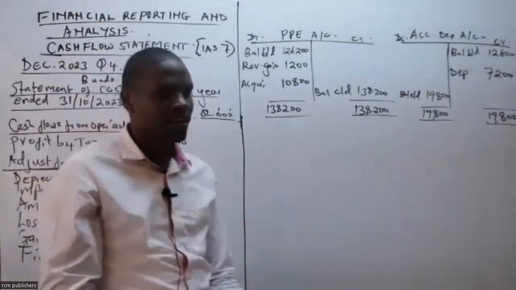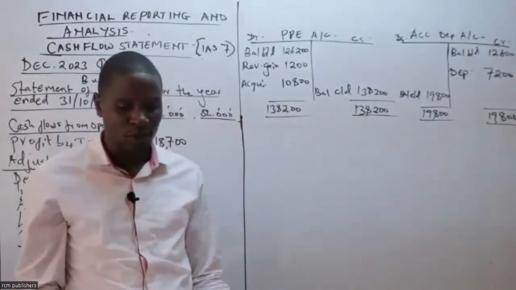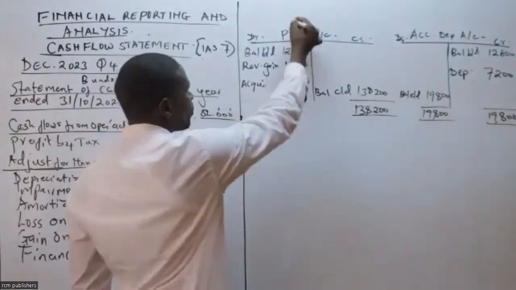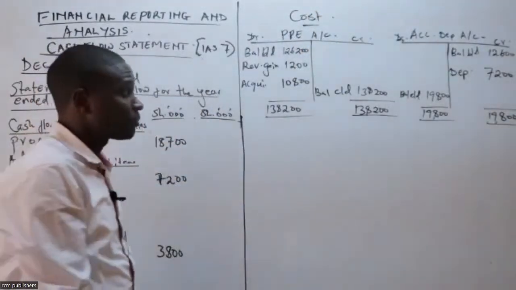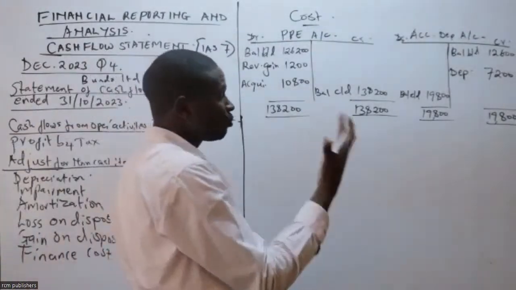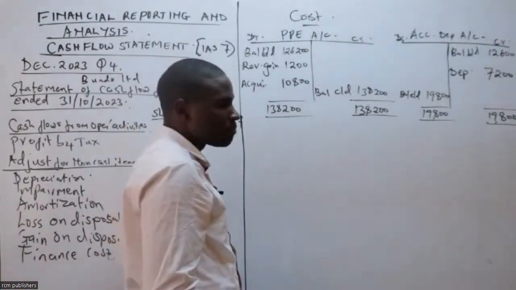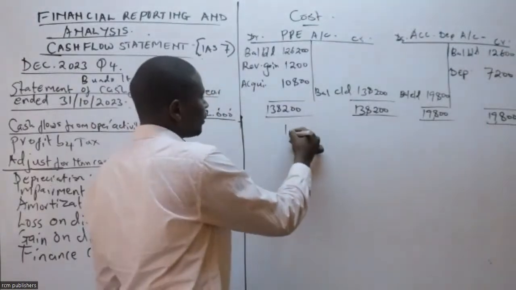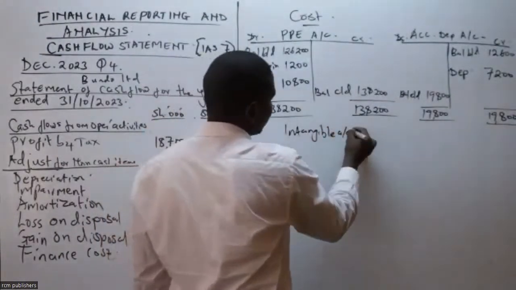Then we check any other non-current asset. I can see we had an intangible asset. We need to first of all finish this. Remember, this one we have used the cost approach. You can as well use the net book value approach, and you're going to get the same result. For the interest of time, let's proceed to the intangible asset account.